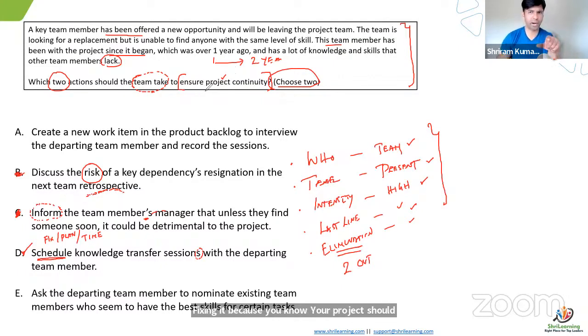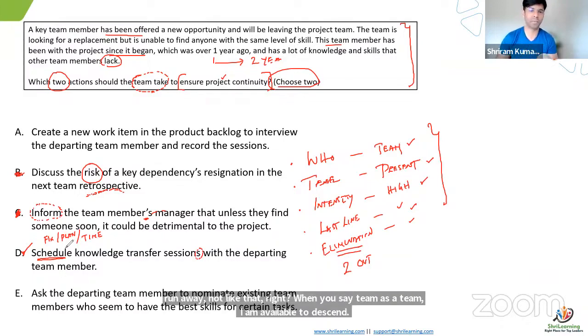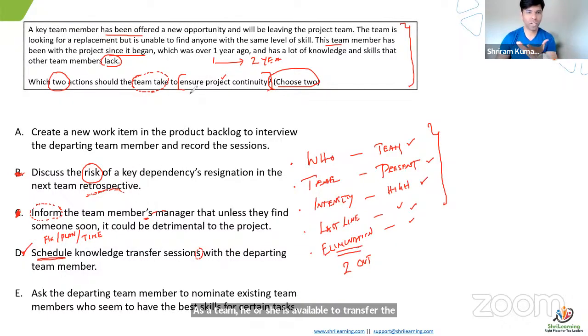I think this is the key point, right? The last line says: what 2 actions should a team take to ensure that this person is scheduling. Your team also should be available to listen to that. Is this true? A knowledge transfer guy will not give the knowledge and run away. Not like that, right? When I say team, as a team, I am available to listen. As a team, he or she is available to transfer the knowledge. So to ensure project continuity, this is very key here. Last line, this is very key.